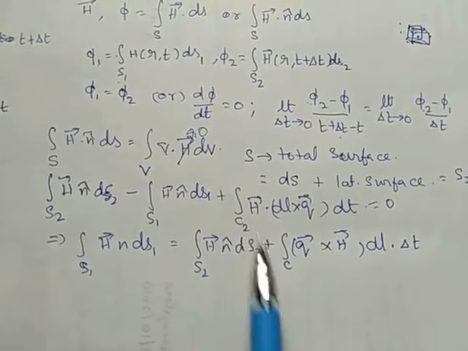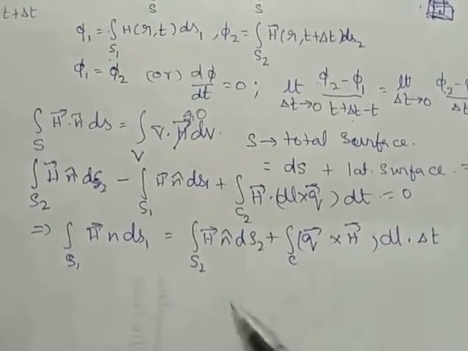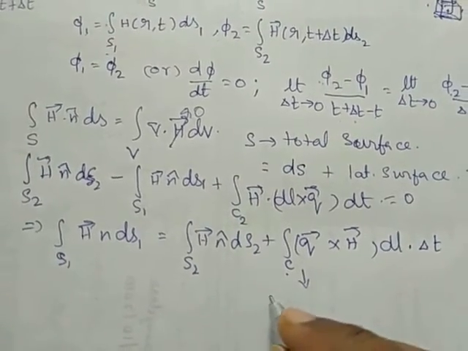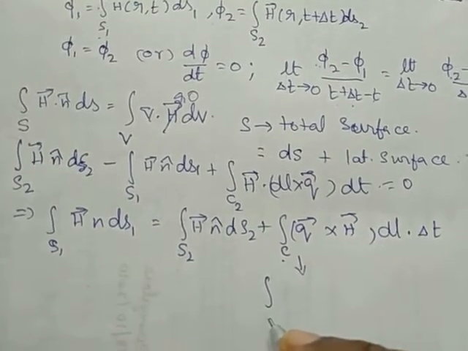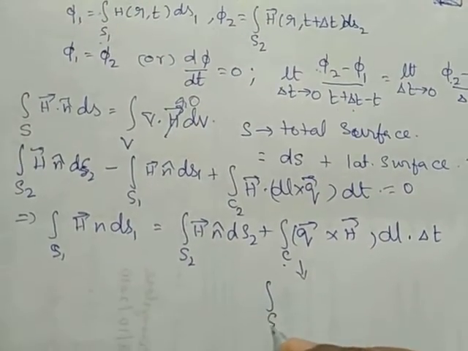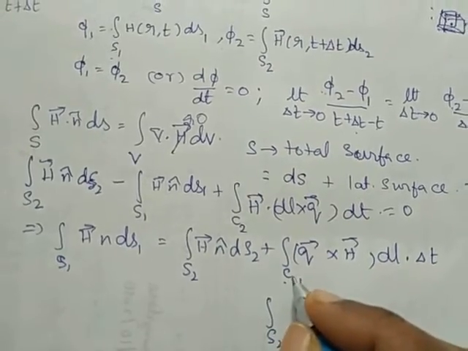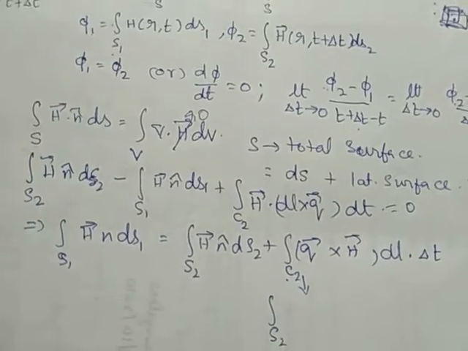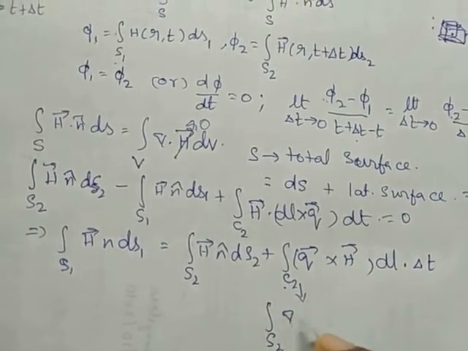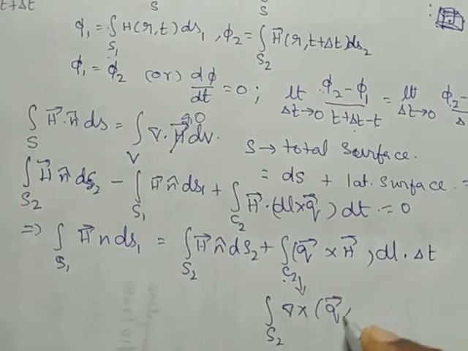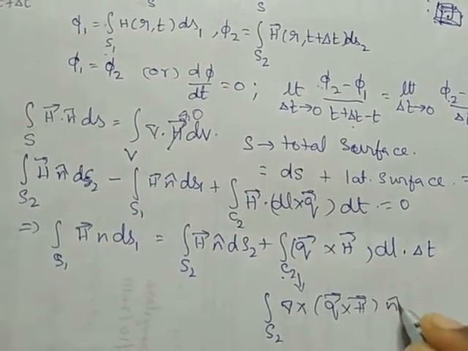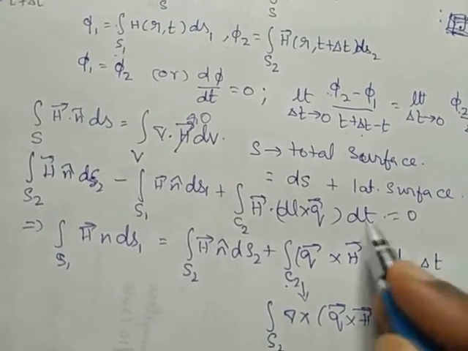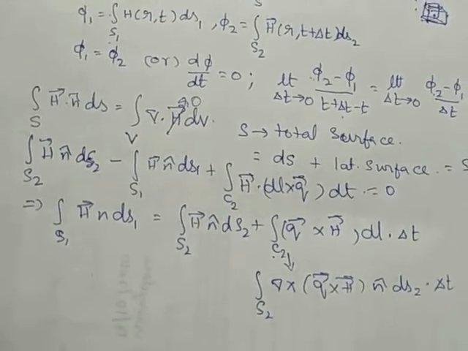Therefore, the sign will not change here. Again, this line integral I'll change to a surface integral using Stokes theorem. So this term changes to, for the curve C2, curl of Q cross H·n cap dS2 times delta t. dt is the same as delta t, the change in time.